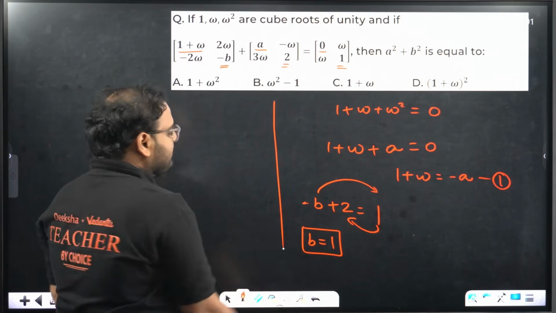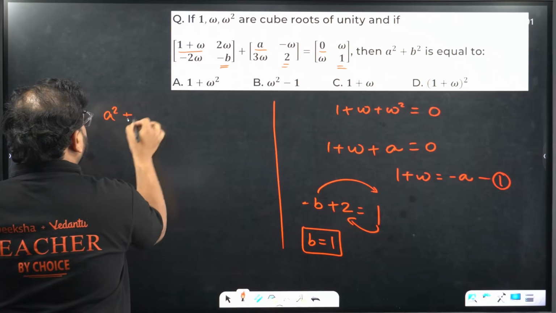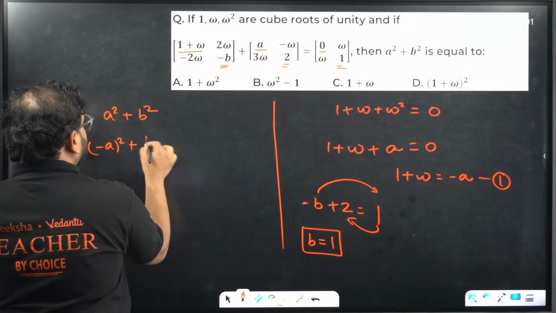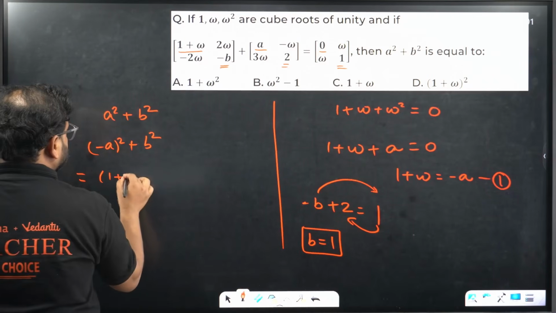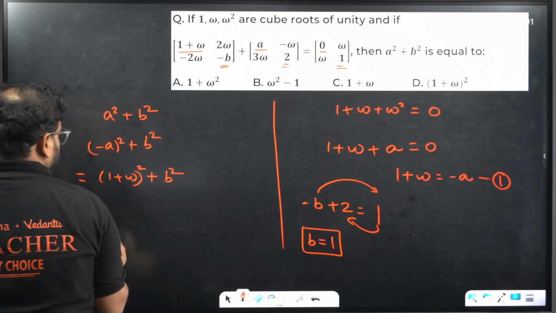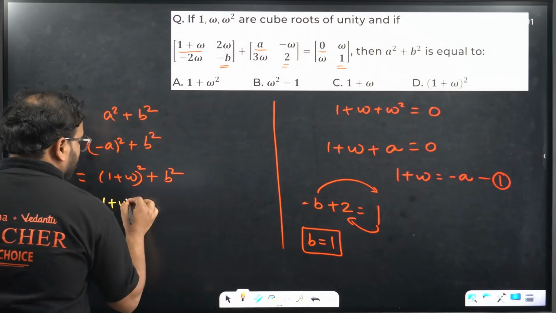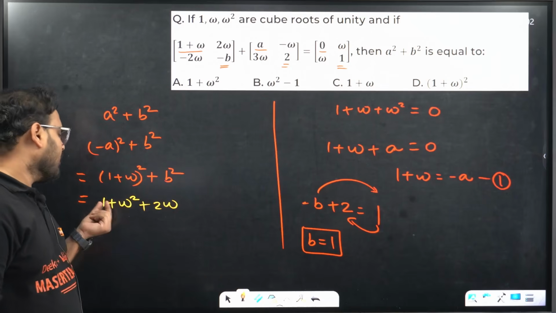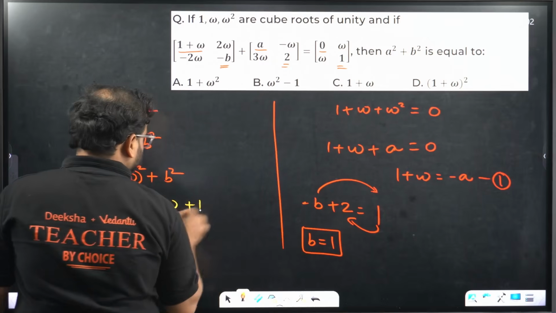Okay. Now I want to find the value of 1 plus a square plus b square. So you can take over here minus a square also, plus b square. What is the value of minus a square? Check here: 1 plus omega, and plus b square. Take the square of this. You will get 1 plus omega square plus 2 omega, right? That's the expansion of (1 plus omega) the whole square: a square plus b square plus 2ab, and b value is 1, so it becomes 1.